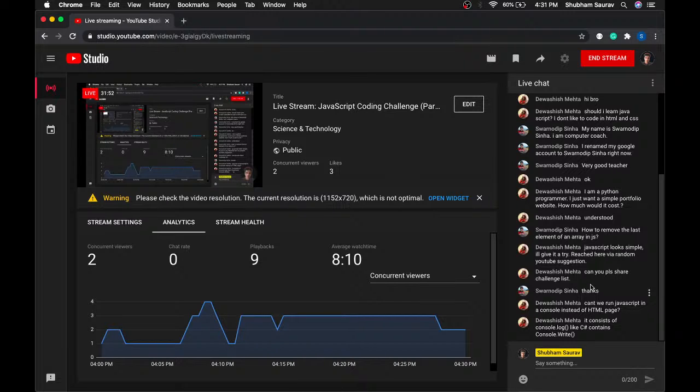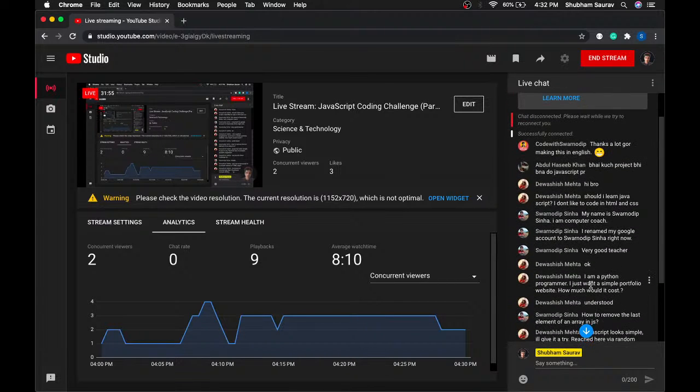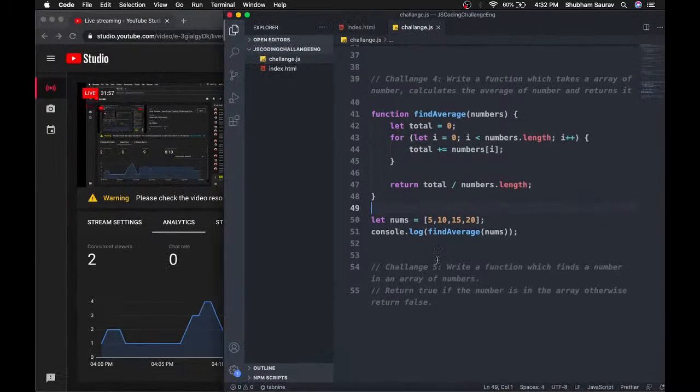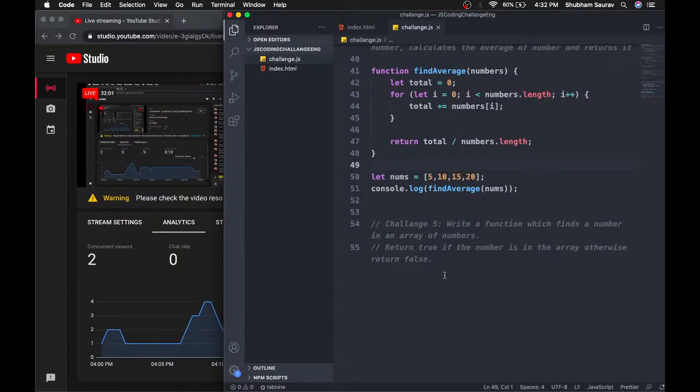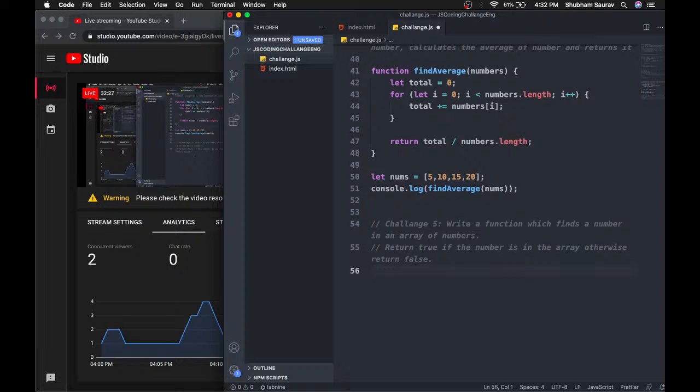Okay, so on to the 5th challenge. In the 5th challenge, we have to write a function which will find a number in an array of numbers. So basically this function will take 2 parameters. It will take a number, and then it will take an array of numbers, and we have to find whether that number is available in that array or not. And if it is available, then we have to return true, and if it is not available, then we have to return false.